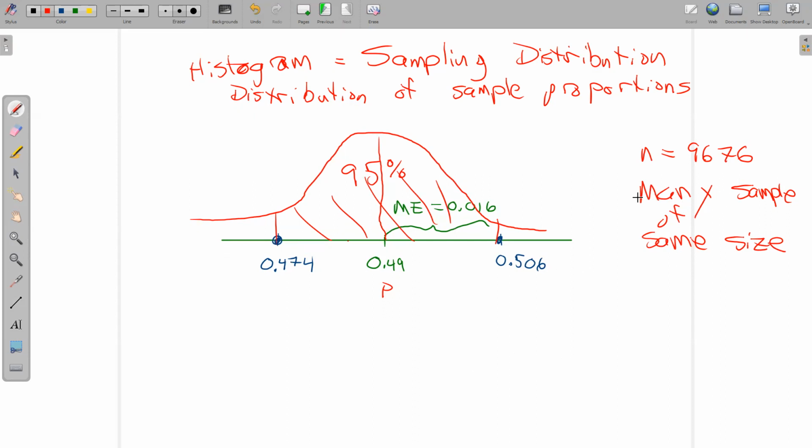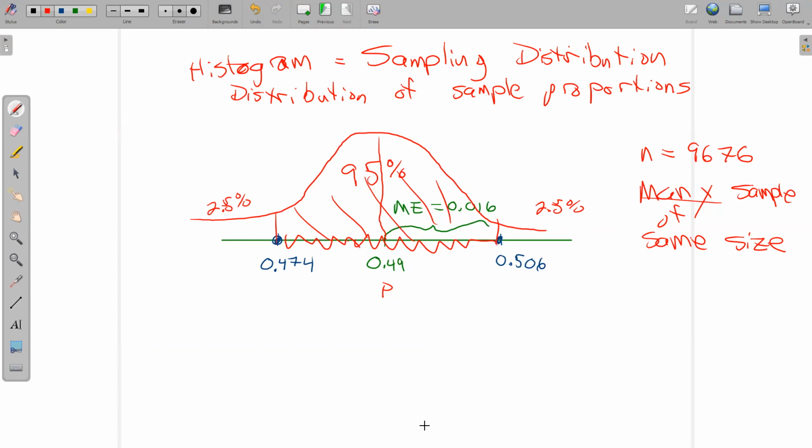And let's let many be 100 times here. And then what we would expect is if this was a good random sample to start with and the rest are good random samples, we would expect 95 of those samples to have a proportion somewhere in this region. And we would expect 5% to be outside of that. So that would put 2.5% of the samples out here and 2.5% of the samples out there. But the middle 95% is going to be around this range here, 47.4 and 50.6%. That's the idea of a sampling distribution. It's a distribution of the proportions of a bunch of different samples.